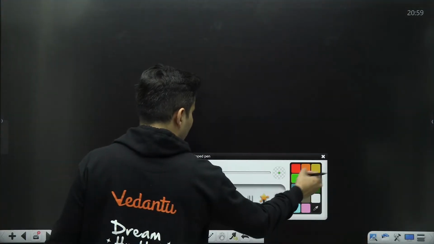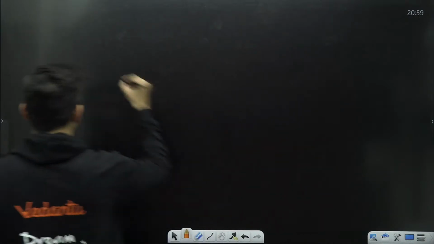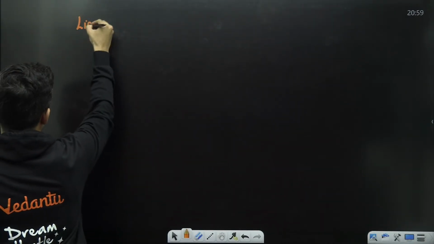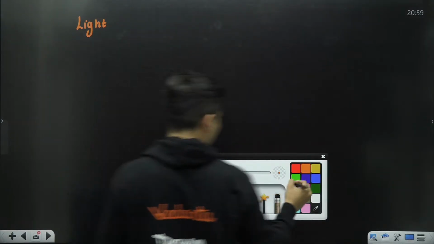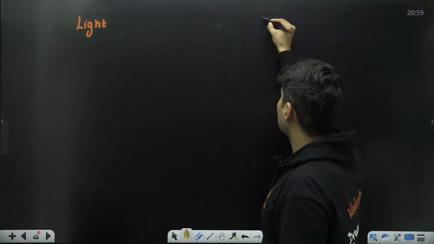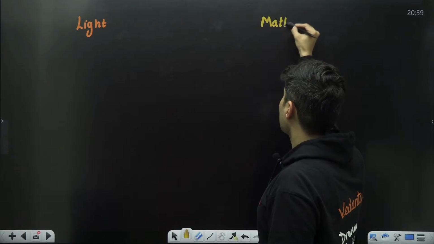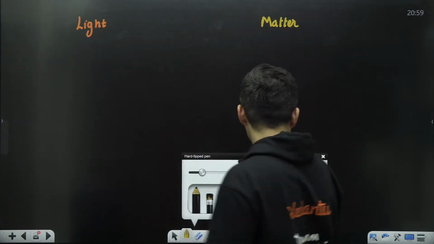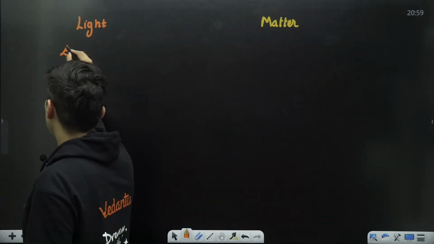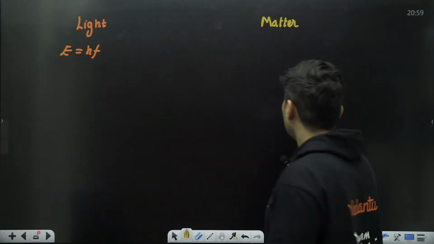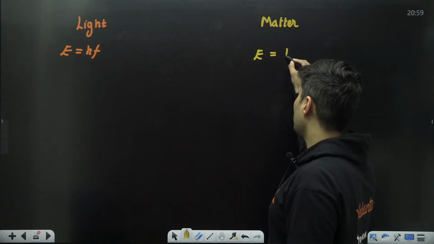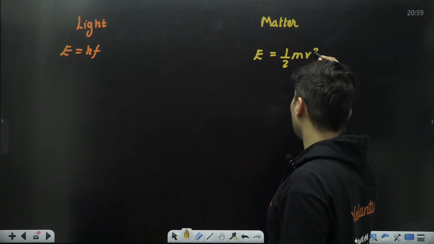So in dual nature, what is the thing? First of all, for light versus matter, here are the basic differences. For light, energy is hf. For matter, the energy is given by half mv square.